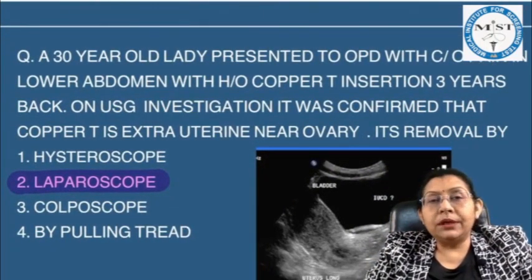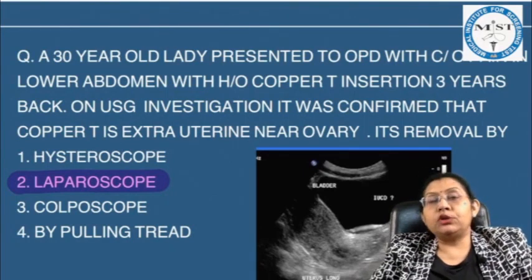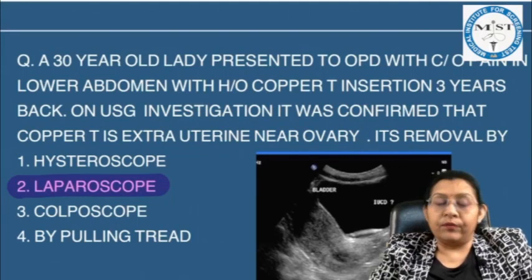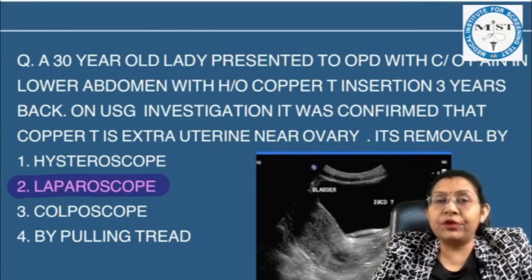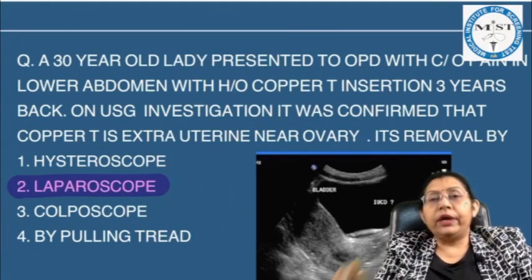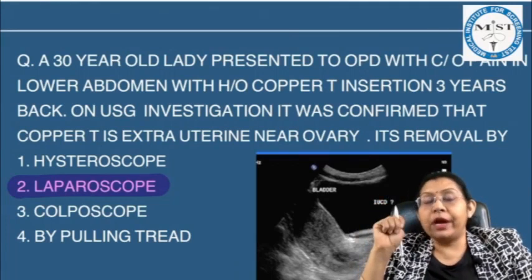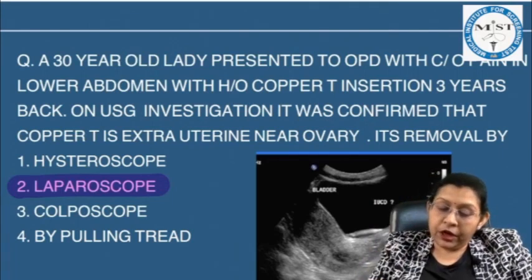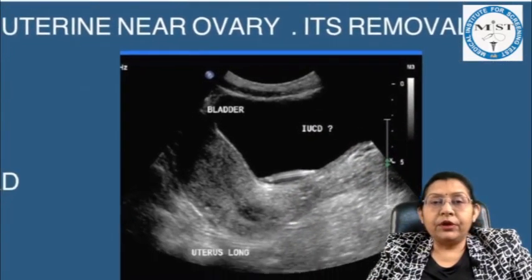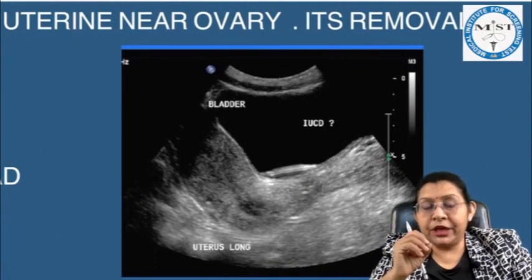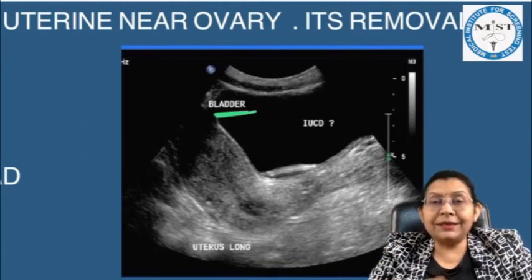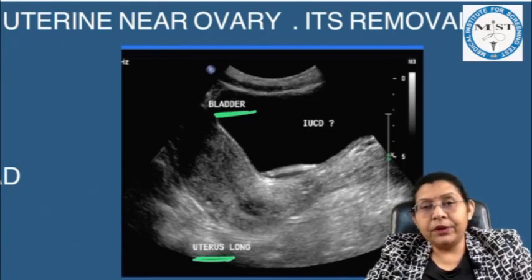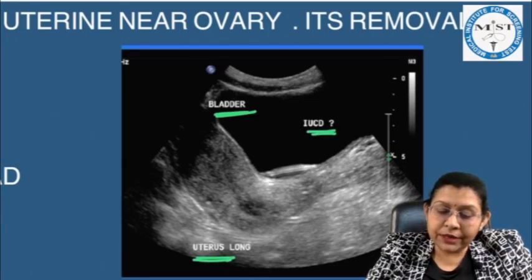A 30-year-old lady presented to the OPD with complaints of lower abdominal pain with a history of copper T insertion 3 years back. In a lengthy question, we should try to identify the keywords as well as look at the image. If you look at the image, they have shown the bladder and the uterus in longitudinal section, and somewhere they have mentioned IUCD.